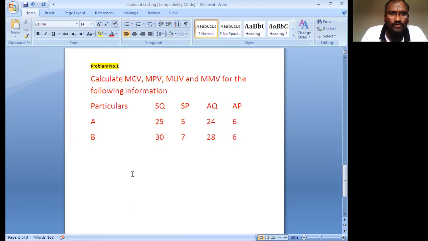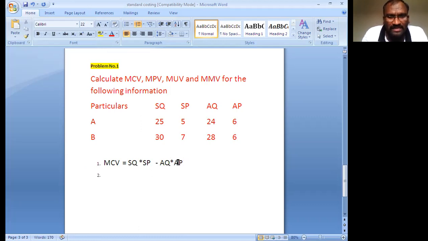Now you are substituting in the formula. First is the material cost variance. Material cost variance equals standard quantity into standard price minus actual quantity into actual price.